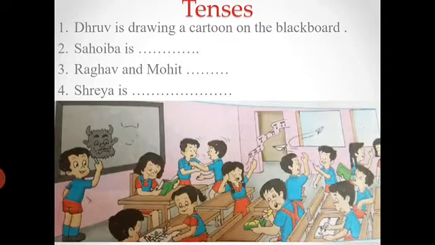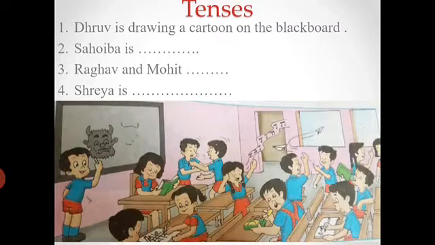Yes, Sahiba is reading a book. Next one is Raghav and Mohit. Look at this pair. Okay, Raghav and Mohit are fighting with each other.